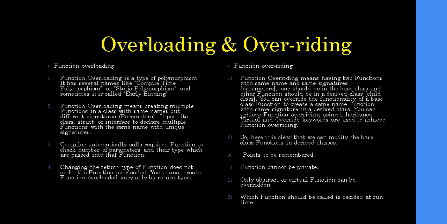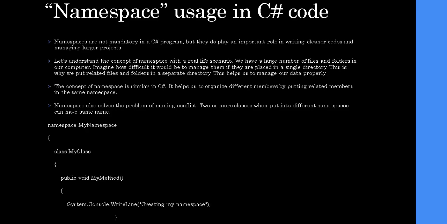So let's check for the other concepts also. So here, namespace. As we saw in the code, we have used the namespace keyword. Namespaces are not mandatory in a C# program, but they do play an important role in writing cleaner code and managing larger projects. Let us understand the concept of namespace with a real life scenario. We have a large number of files and folders in a computer.